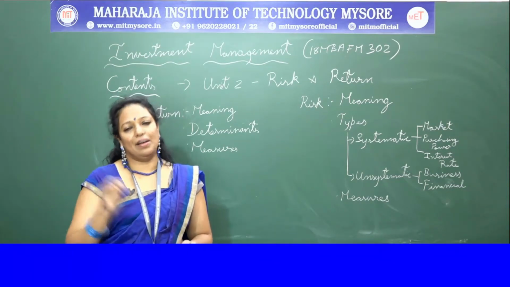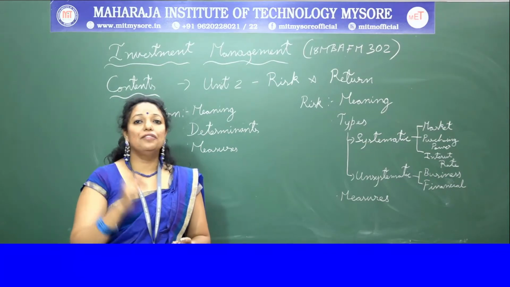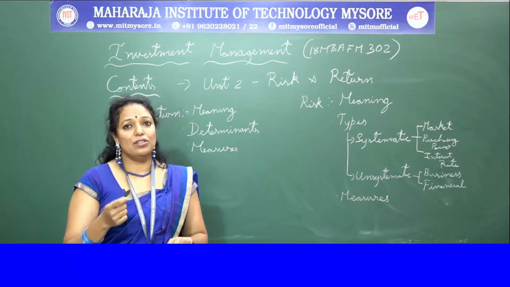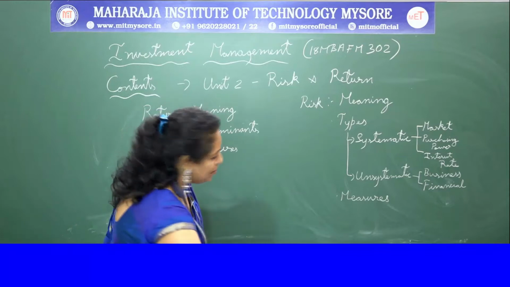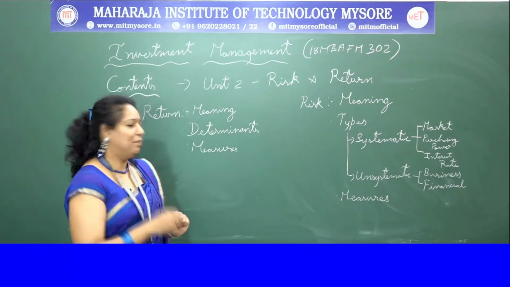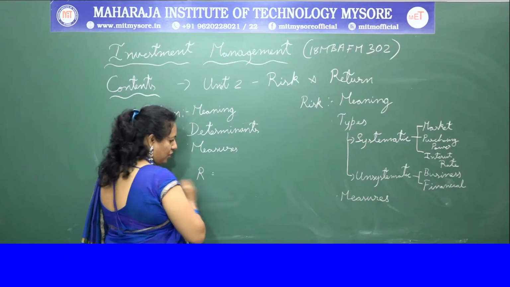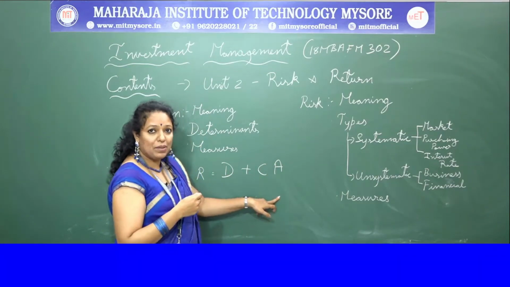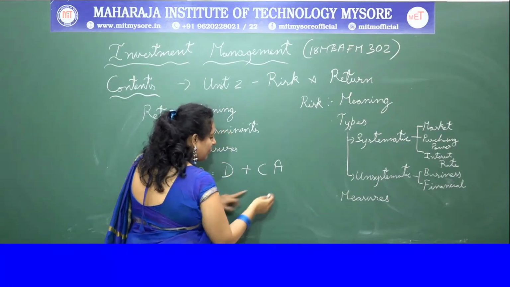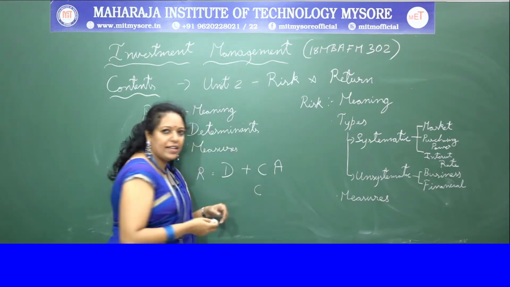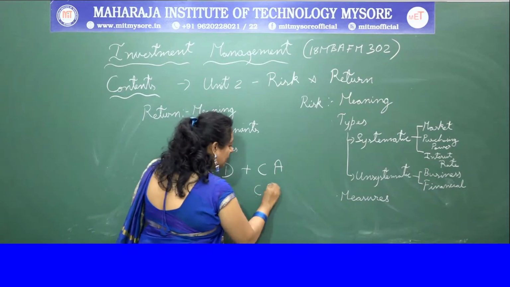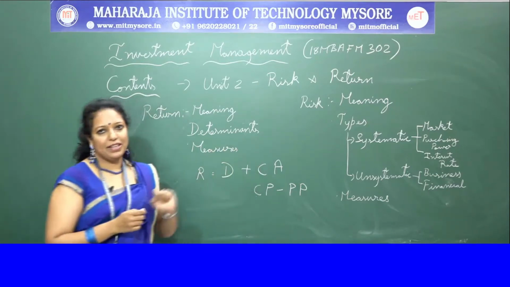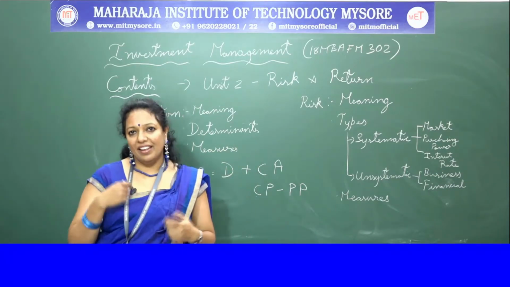Another concept is capital appreciation. Capital appreciation means the difference between the beginning price, that is the previous share price, and the current share price. So return comprises two concepts: dividend plus capital appreciation. To get the capital appreciation, you deduct the previous price from the closing price of the current year, or the current price. If we add these two, we get the return.